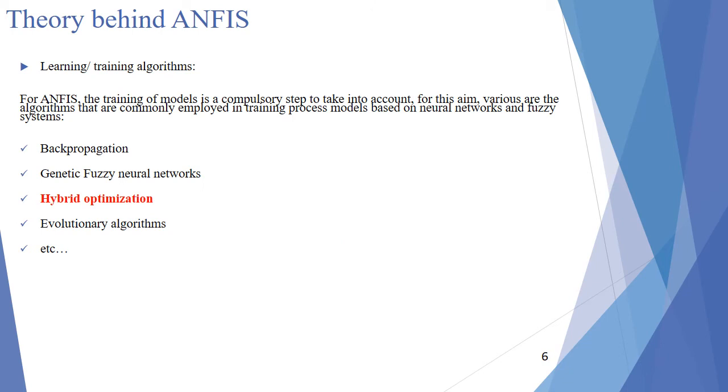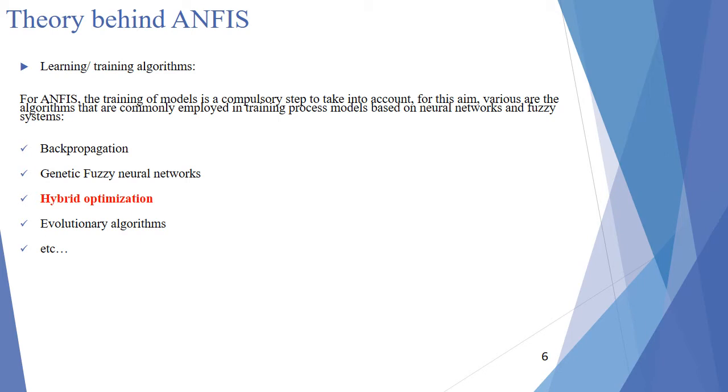In addition to what was already mentioned above, training algorithms take a leading role in generating an ANFIS system. Their role is to adjust the parameters of the fuzzy inference system and optimize consequent and premise parameters. Many algorithms are used in this sense. The most commonly used is the hybrid algorithm. This algorithm is generally generated according to 2 steps.